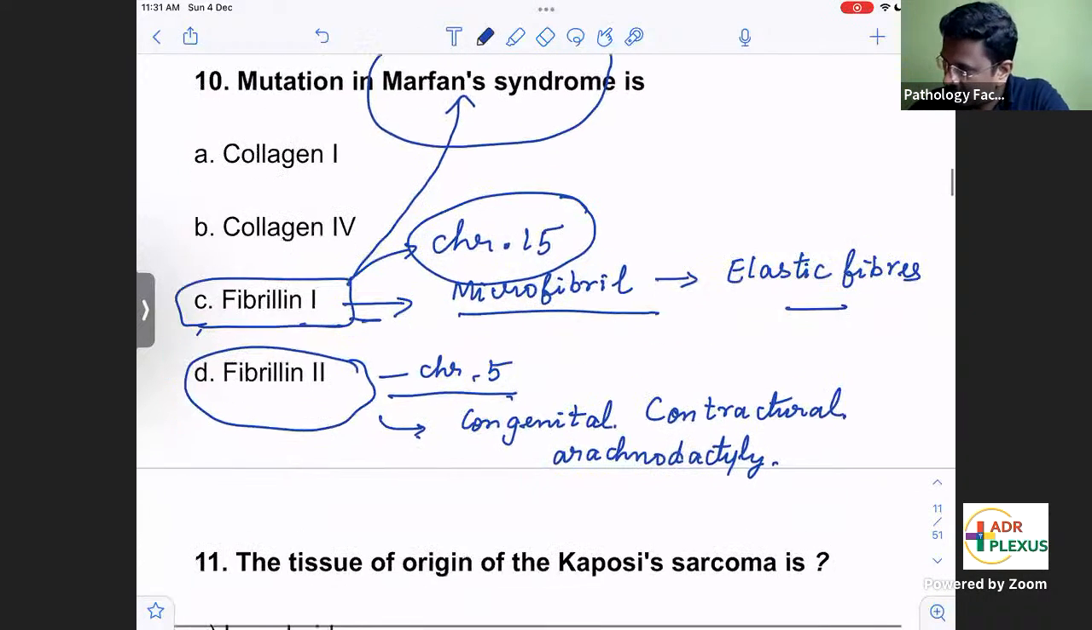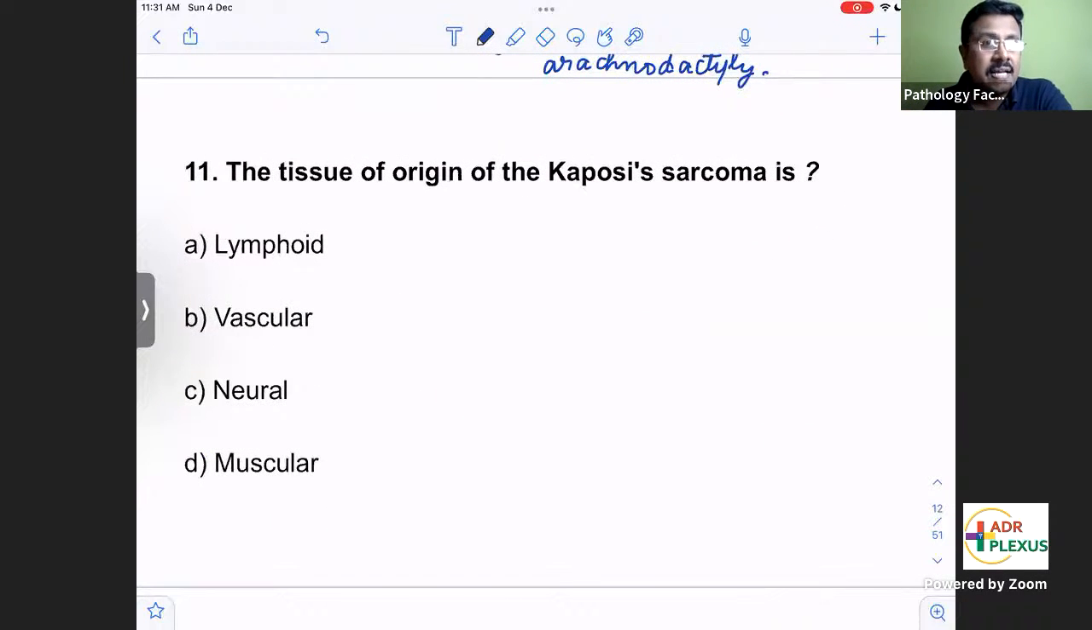Moving on to the next question, which is any examiner's favorite question: tissue of origin of Kaposi sarcoma. Kaposi sarcoma, what will you remember? It is an AIDS defining malignancy. What are the AIDS defining malignancies? I used to tell, if an HIV patient presents with any of three malignancies, then you can label the patient as having gone into the AIDS stage.